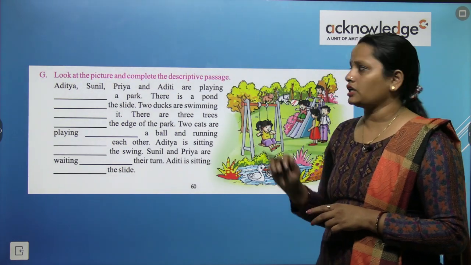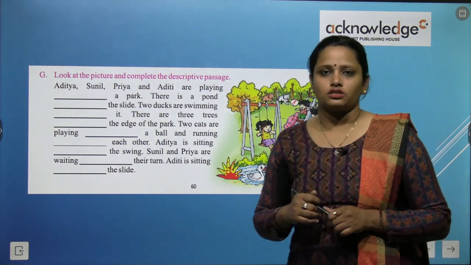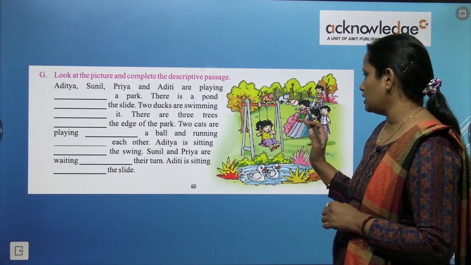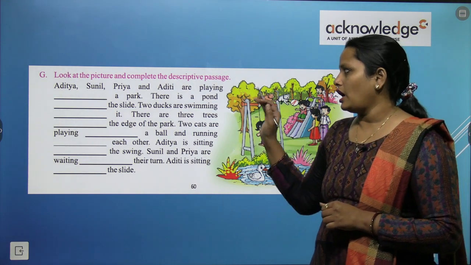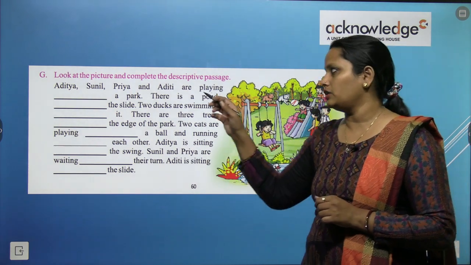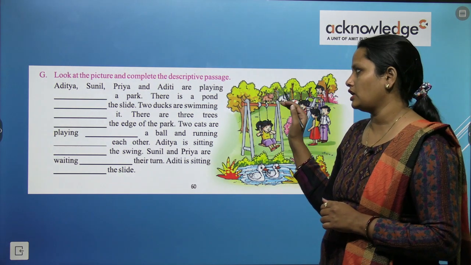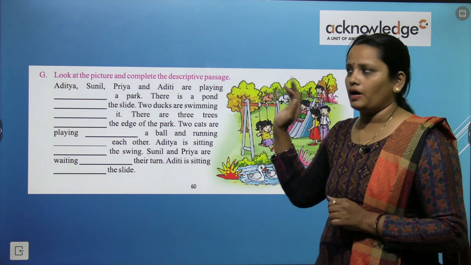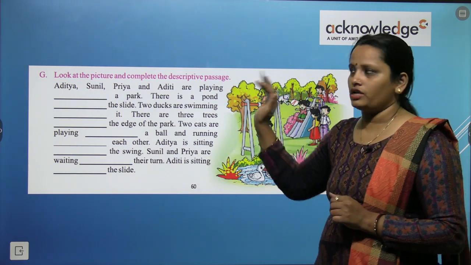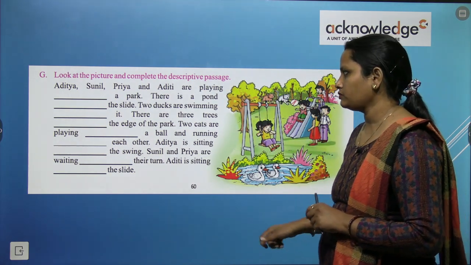Look at the picture and complete the descriptive passage. So यहाँ पे एक passage दिया गया है. Here is a picture also. And you have to fill in the lines. Aditi, Sunil, Priya and Aditya are playing in a park. So first one I have done, rest you have to do on your own.